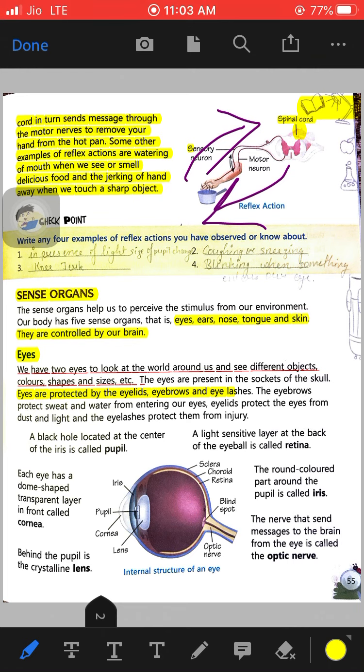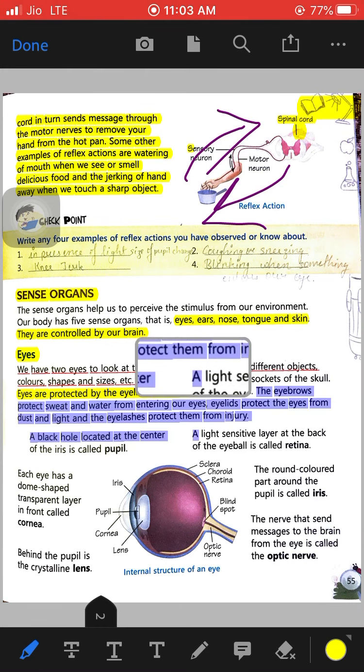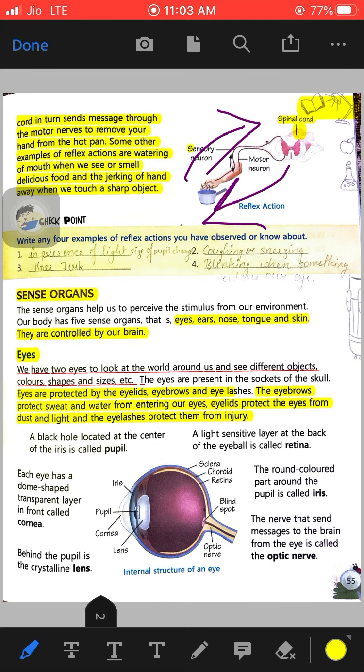The eyebrows protect our eyes from sweat and water entering. The eyelids protect our eyes from dust and light. And the eyelashes protect the eyes from any kind of injury. So eyebrows, eyelids and eyelashes protect our eyes. Now we will study the structure of the eye.